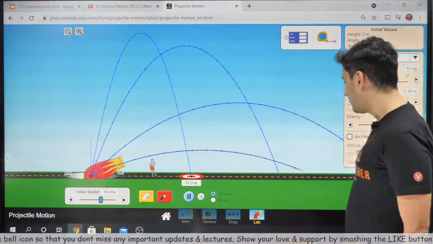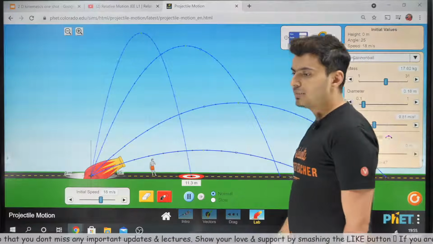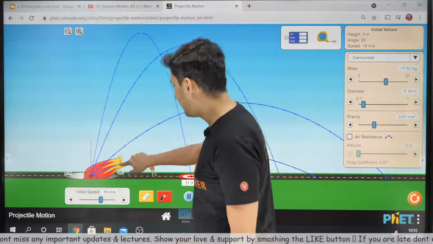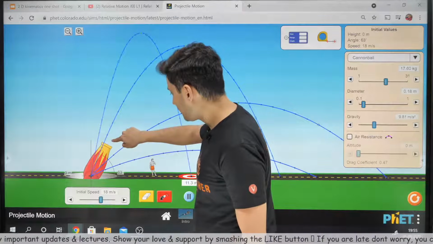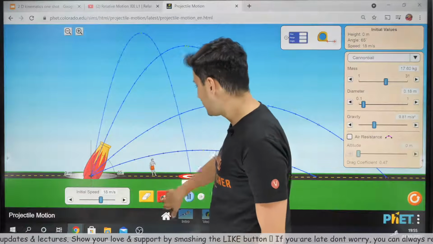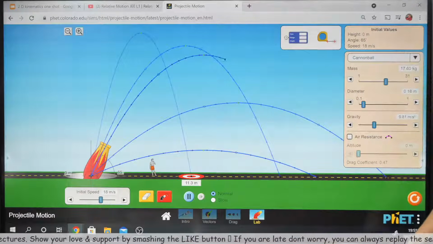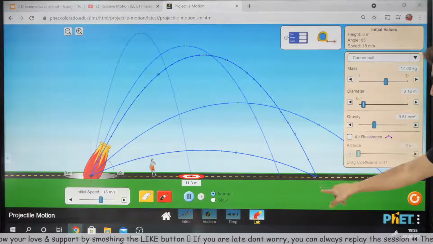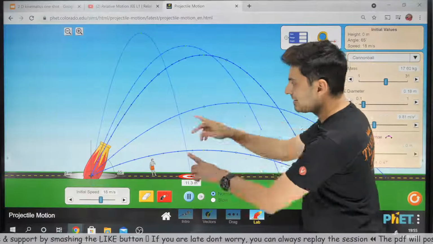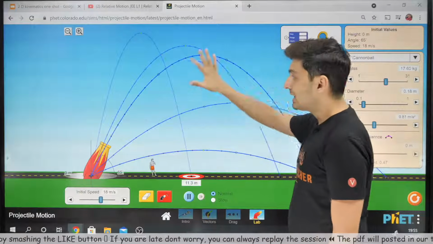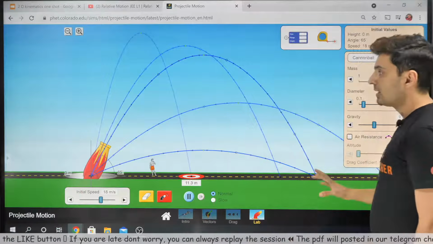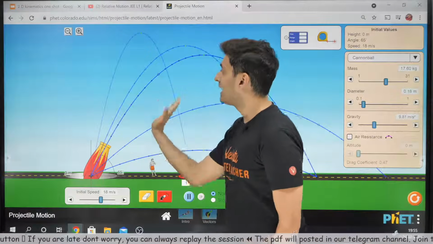I can make it only 25. If it is 25, the complementary of 25 is 65. So if I make the angle 65 degrees, you will see that the range is the same. So for complementary angles, the range is the same. Time of flight is different for different angles. In fact, it will be very large when the angle is more.